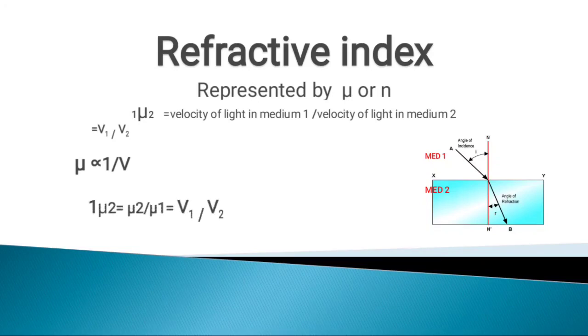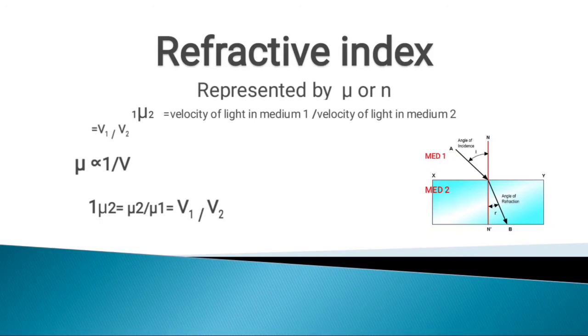So we can write it like this: the refractive index of medium 2 with respect to 1, that is, the refractive index of medium 2 by medium 1, is equal to the velocity of light in medium 1 by the velocity of light in medium 2.